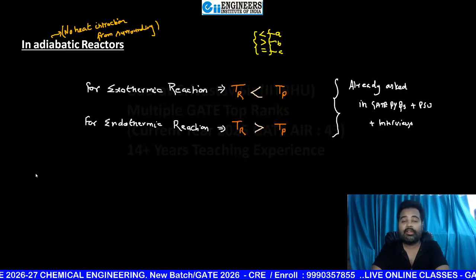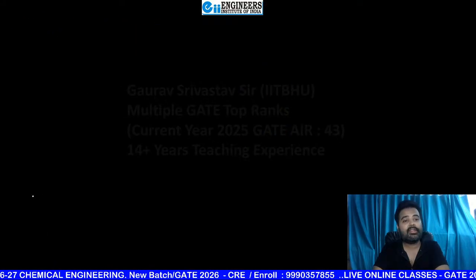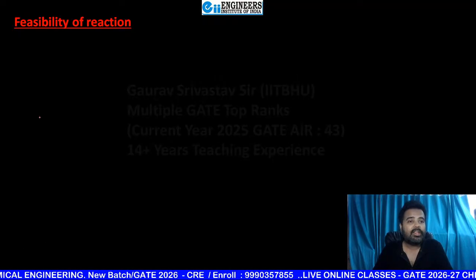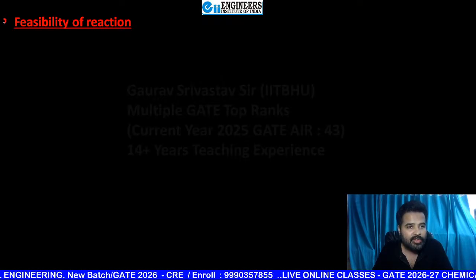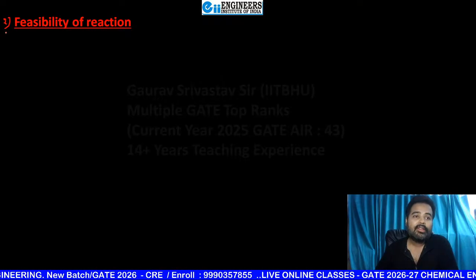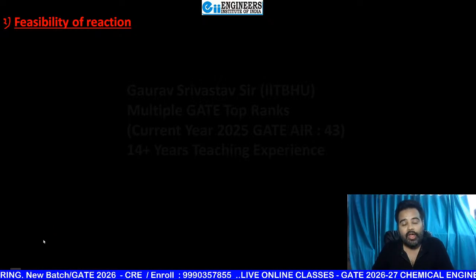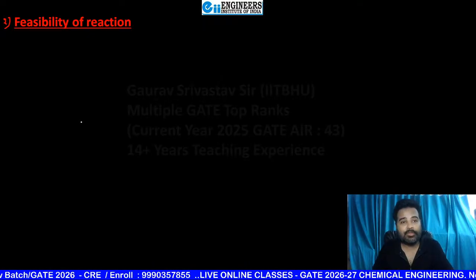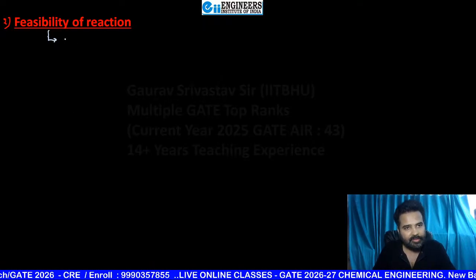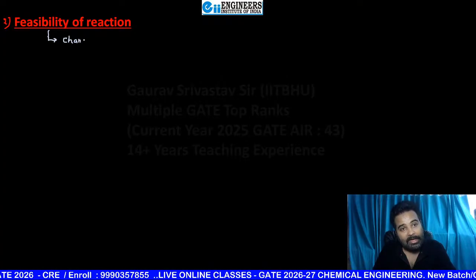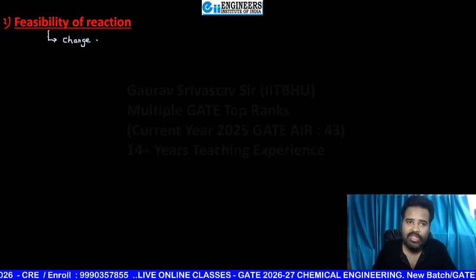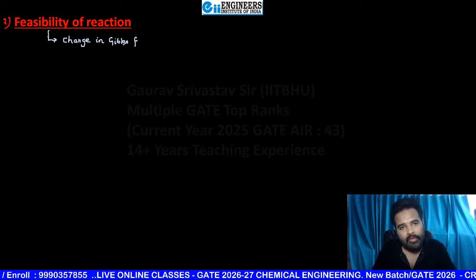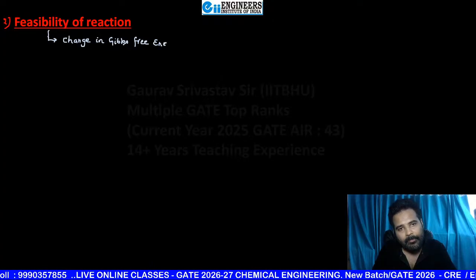So now, next point, that is feasibility of a reaction. The second part we are going to see now, feasibility of reaction. First one was heat of reaction, this is the second one. As I told you, the feasibility of a reaction you will be able to see with the help of Gibbs free energy. So about the change in Gibbs free energy, you will be able to know in detail about feasibility.